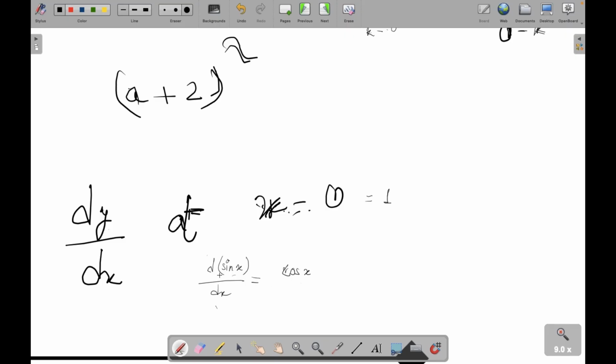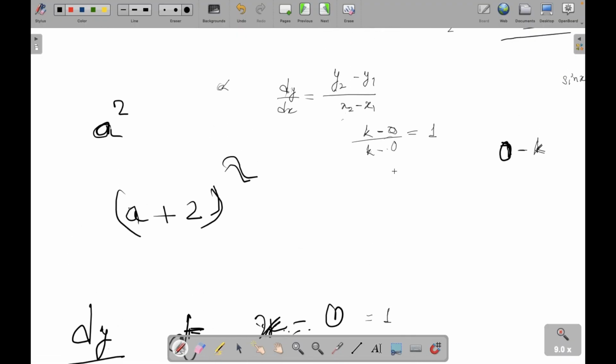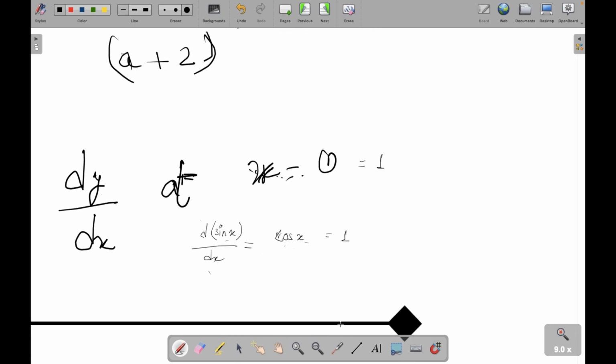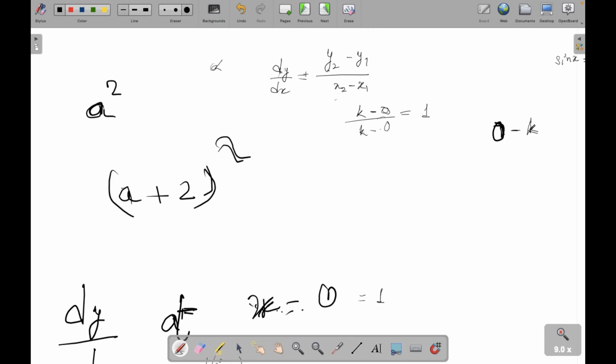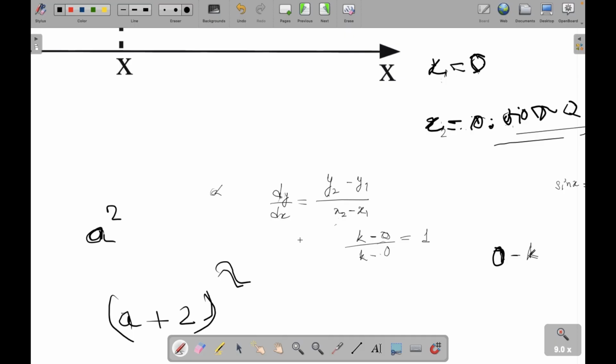If I ask what is d sine x by dx at x equals 0, I just substitute cos 0, so it will give me 1. So this tedious calculation I'm avoiding, although someone who has derived this must have gone through it first.